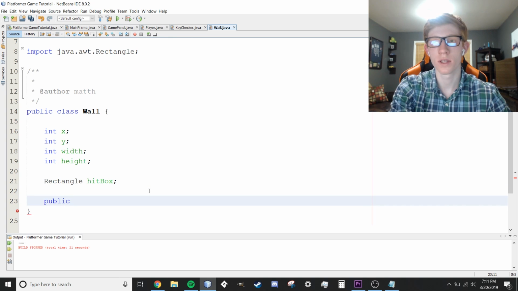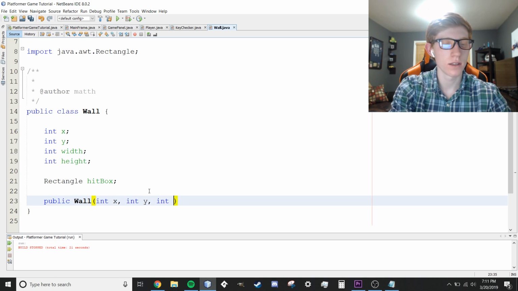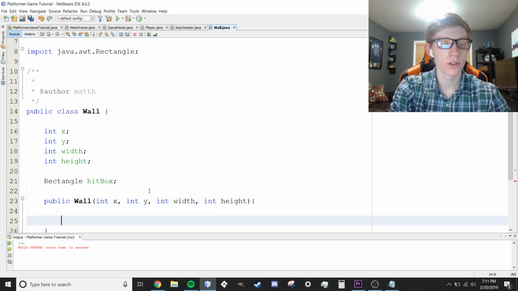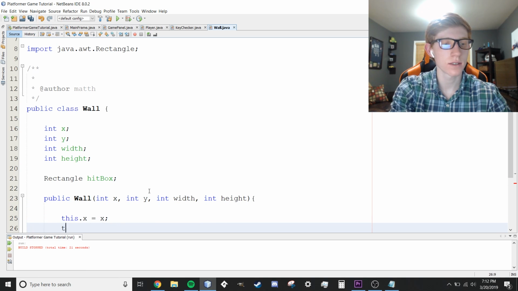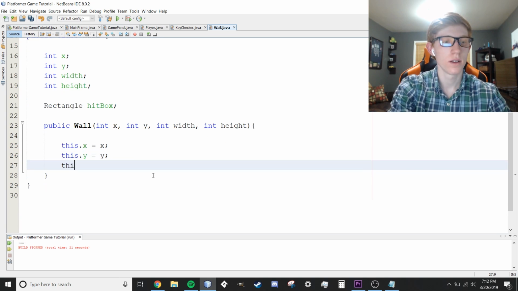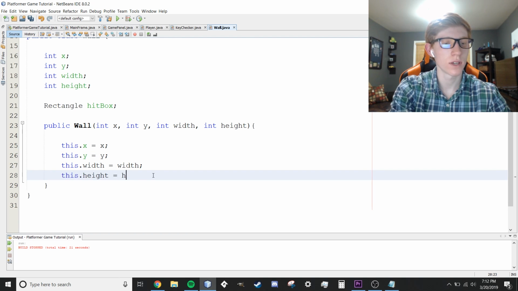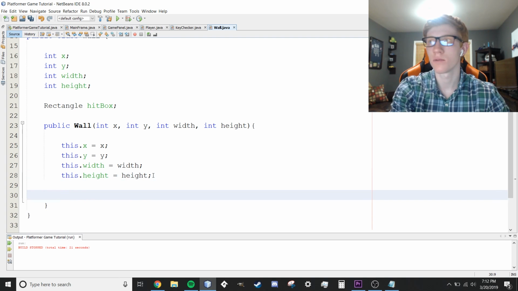Now we're going to create the constructor. It's actually not a lot of code within the wall object. Public Wall, int x, int y, int width, int height. And what we're going to do is this.x equals x, this.y equals y, this.width equals width, and this.height equals height. This way we can choose all the parameters for our wall when we create it, and we can change it depending on what instance we're using. But we're going to keep them all the same for this tutorial.